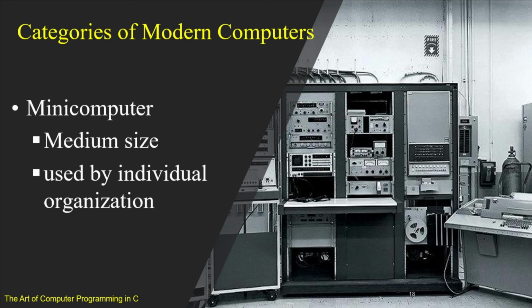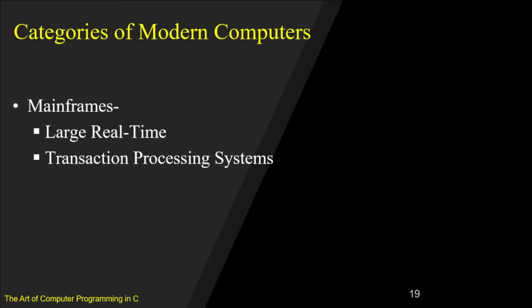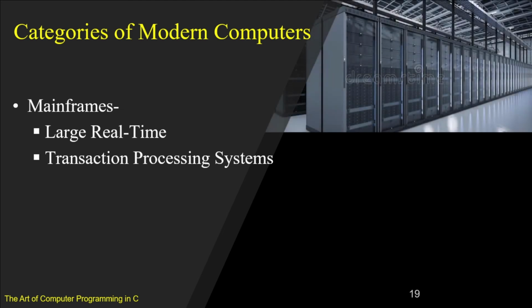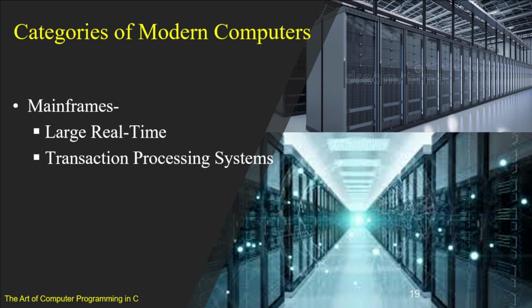Then medium-sized minicomputers, used by individual organizations having their own intranet as well as connecting to the internet. Mainframes are large real-time transaction processing systems, typically used as data centers or for storing cloud data.